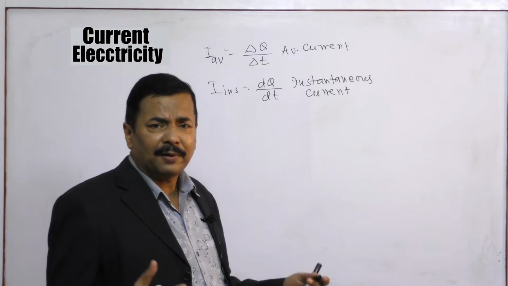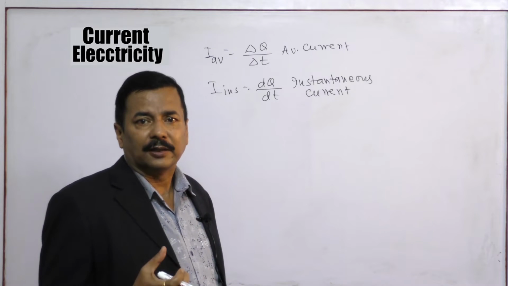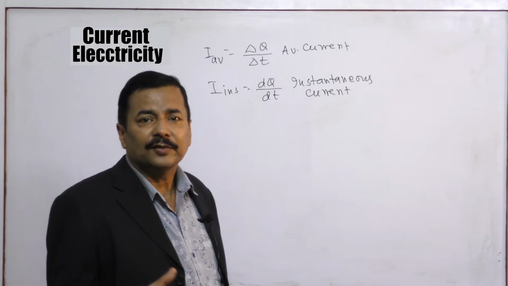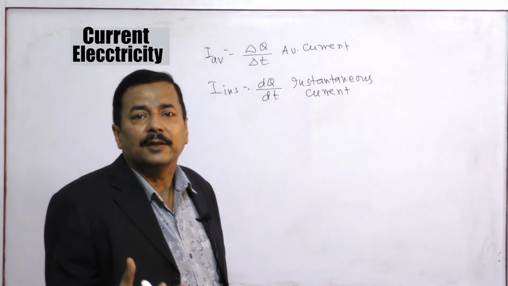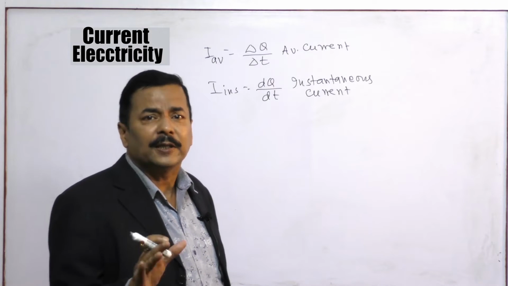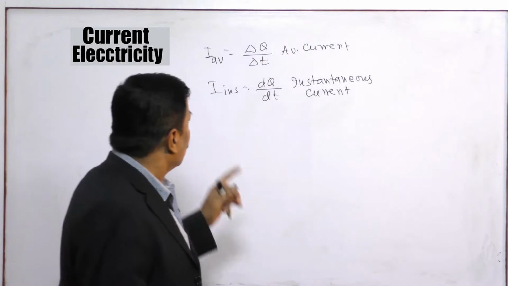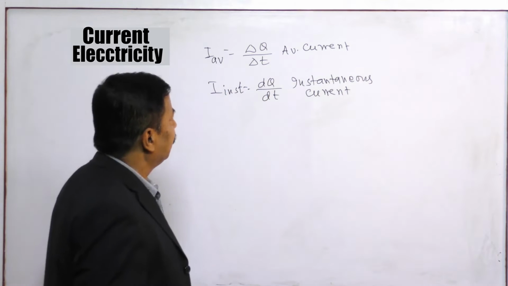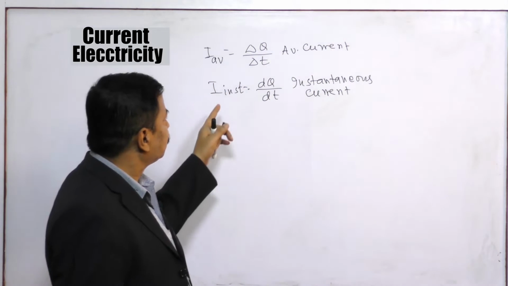Now, whenever we are talking about physics, physics is a subject to be felt. If you are able to feel the physics, you are able to understand the physics, then you are able to apply the physics, and when you are able to apply the physics, you can enjoy the physics. This is the basic purpose which I keep in mind while teaching physics. So here, this is the current: average current and instantaneous current.